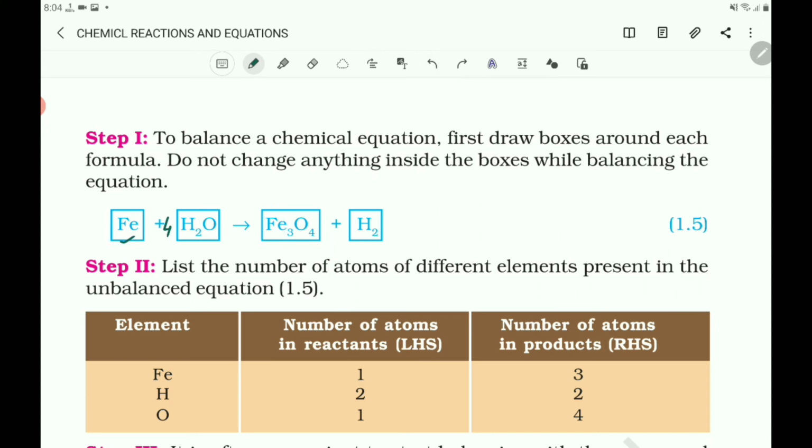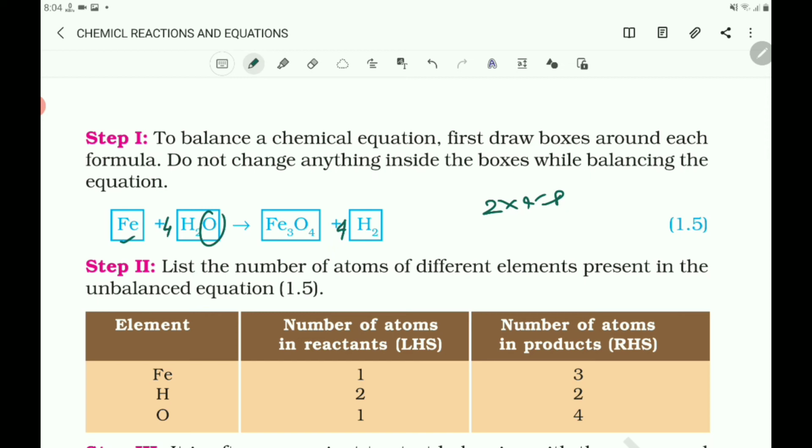Now you take hydrogen. On the reactant side hydrogen becomes 8 and on the product side it is 2. How can we equalize here? You know that 2 4s are 8, so you can put 4 here. And the equation becomes Fe plus 4H2O gives Fe3O4 plus 4H2. But here count the number of Fe in the above equation, and pick up the third element which is not balanced.